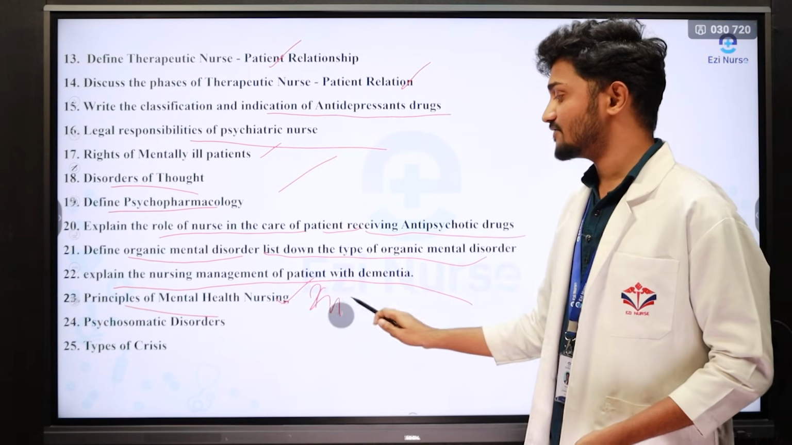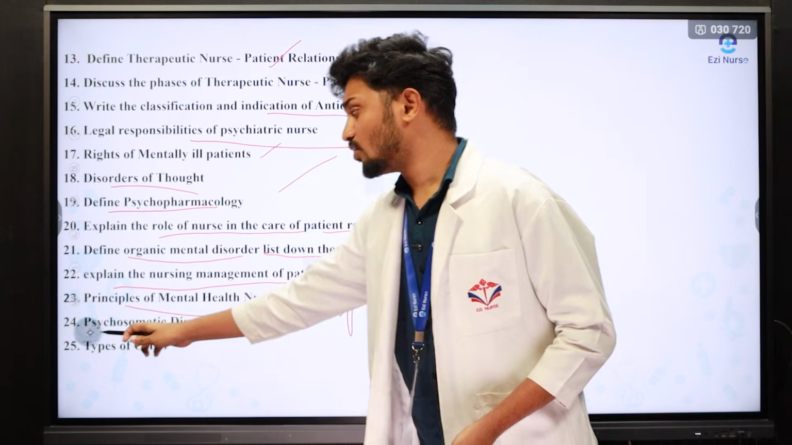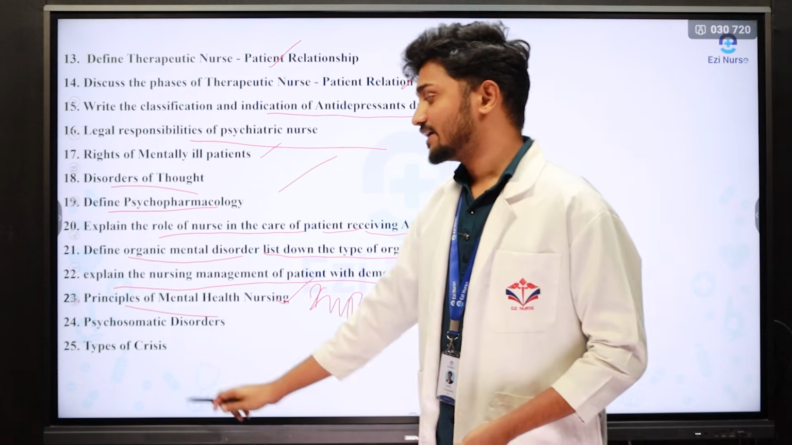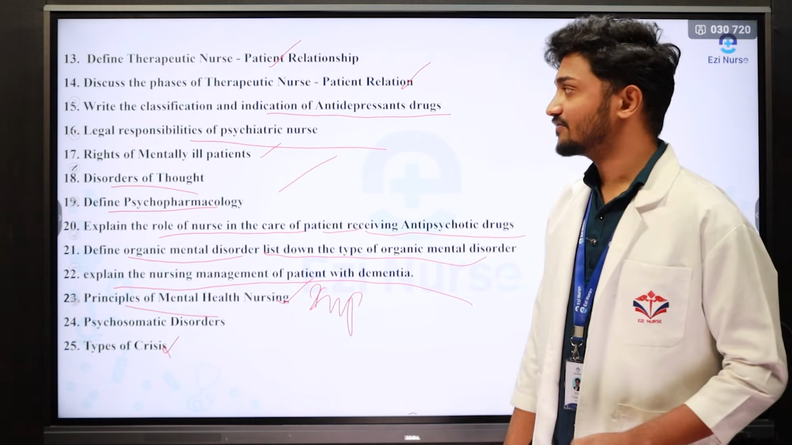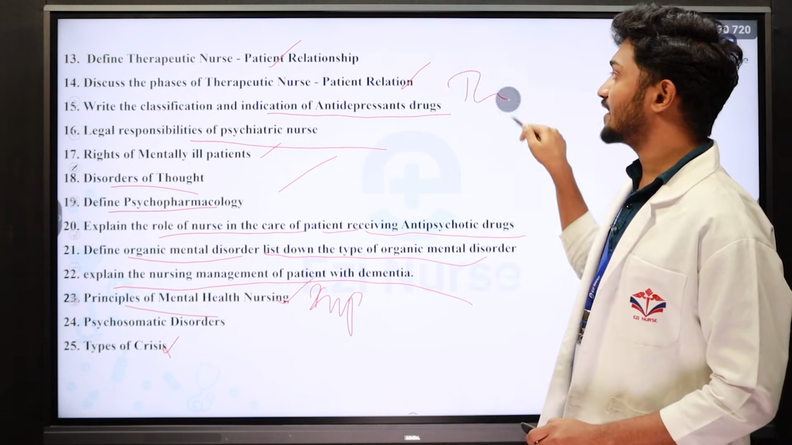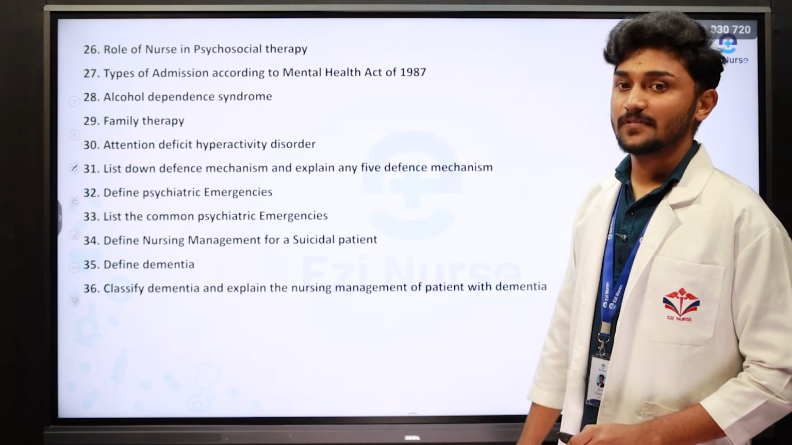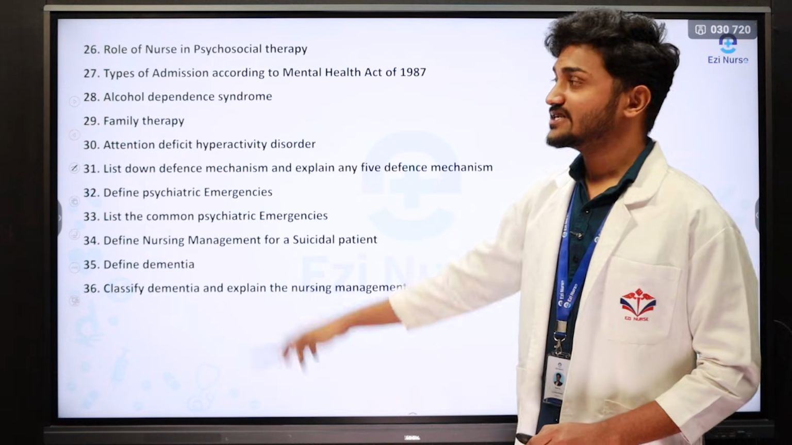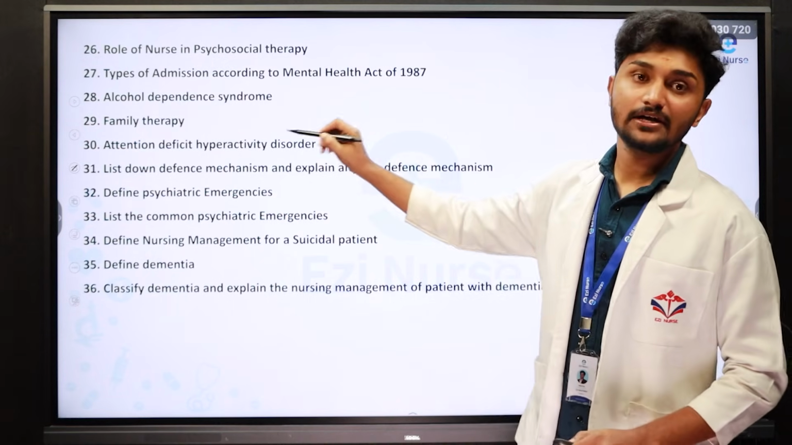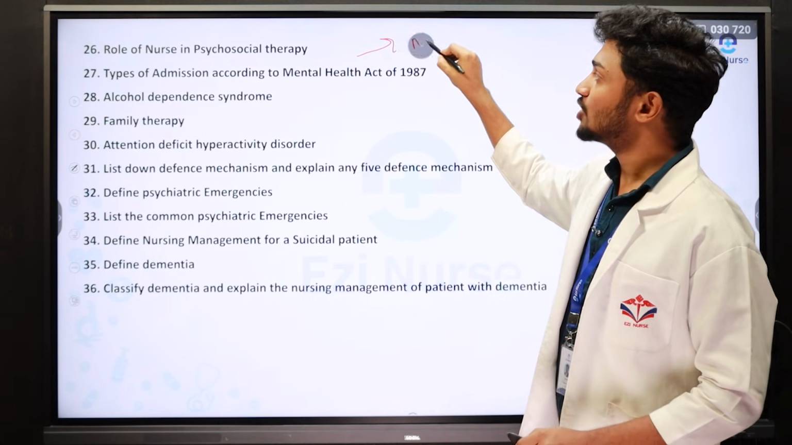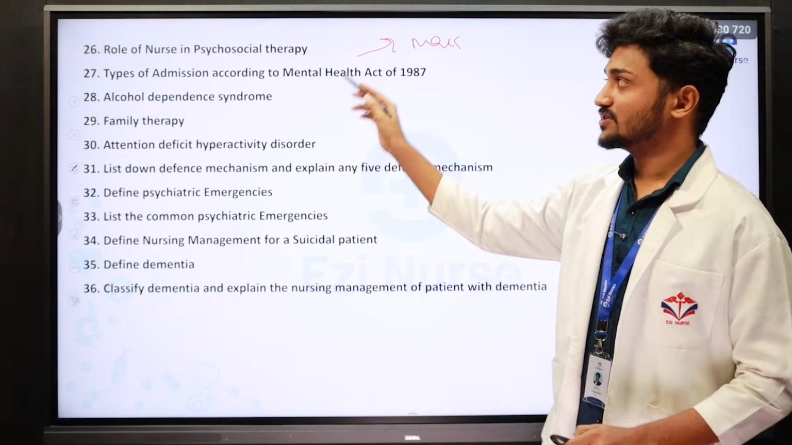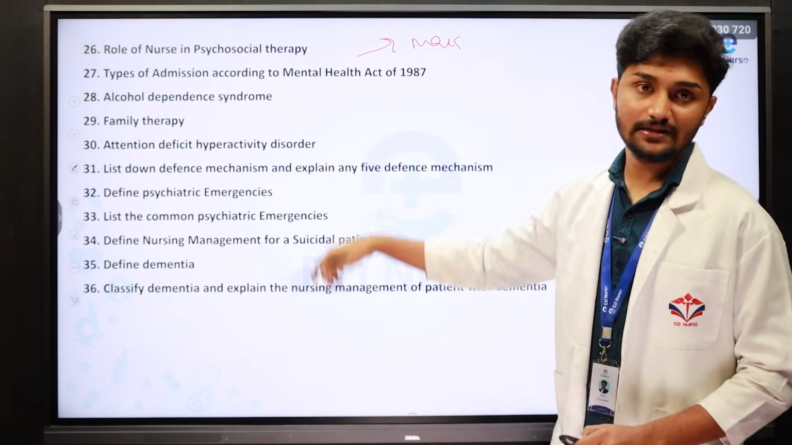Repeatedly asked questions, so it is very important. Psychosomatic disorder. Last one is types of crisis. What are the different types of crisis we have? These are all the very important questions. The next one is other model questions. So these are all the very important questions that you need to write down, try to find the answers and make a note on it. So these are the questions they will recurrently and repeatedly ask.